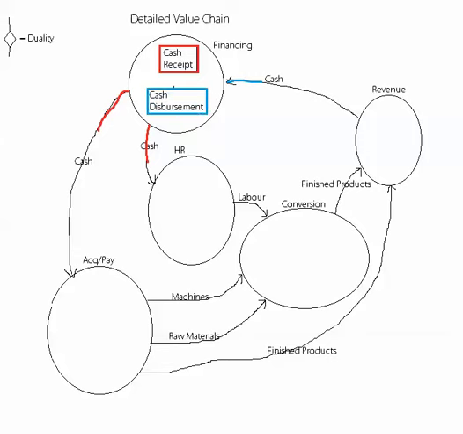Between every two economic events, we have a relationship called duality. So every time we see this little figure, it will represent duality.